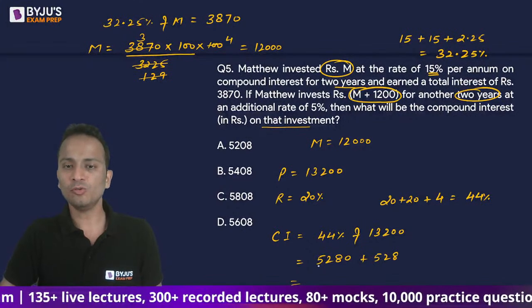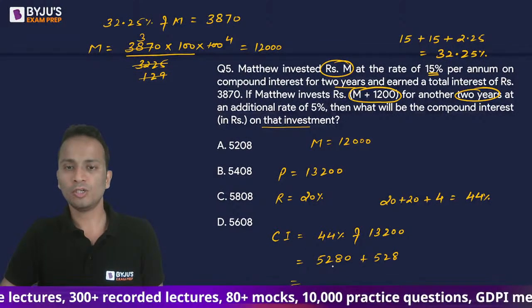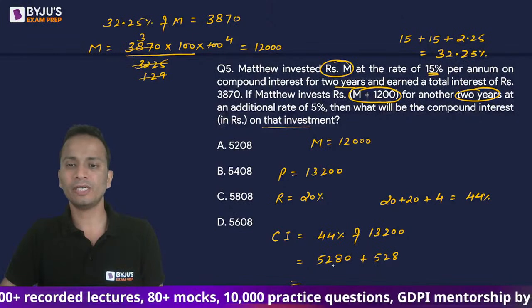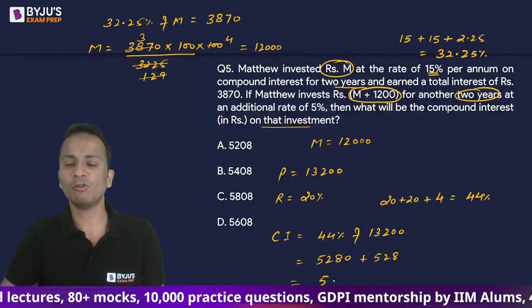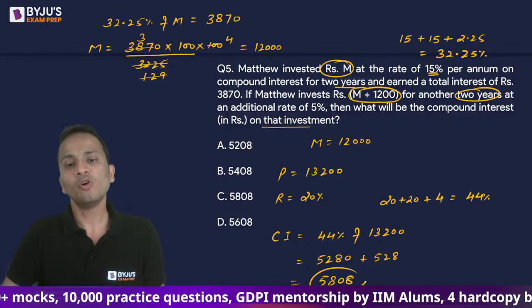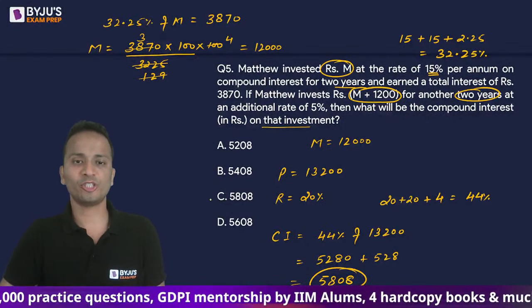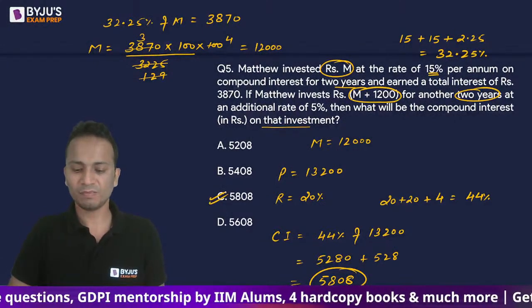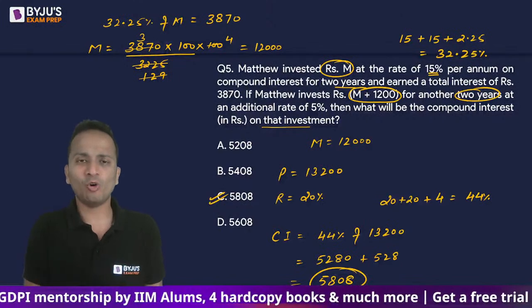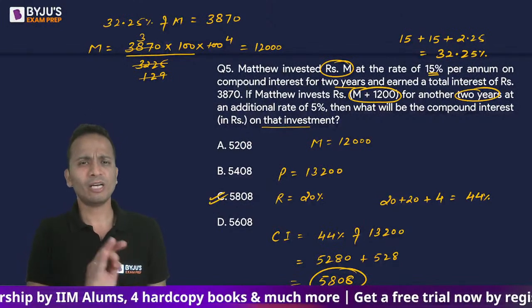Let's add these two. 5,280 plus 528, 5,808 will be the final answer for this question. So the correct answer is option C. You all can see that I have not used calculators.